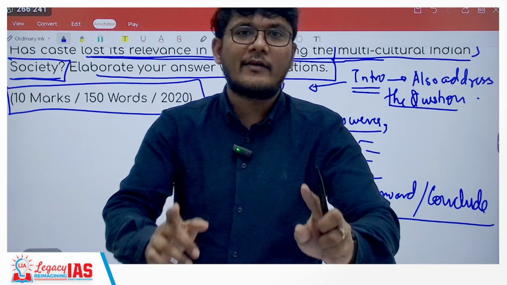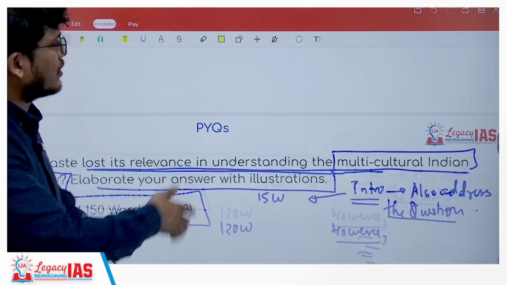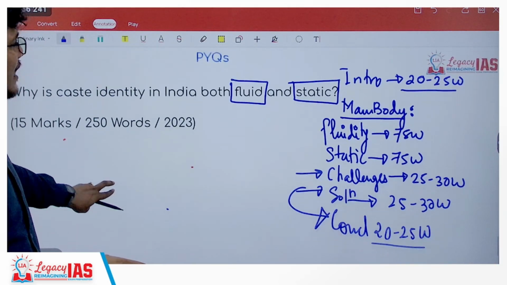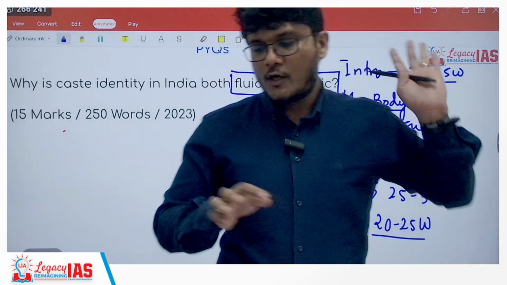And whatever theory we have studied is very important. Certain questions on caste cannot be answered without that theory. For example, this question of 2023.